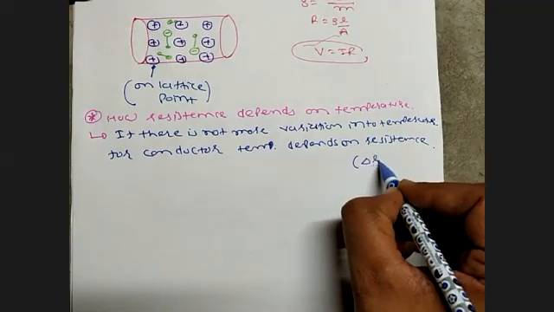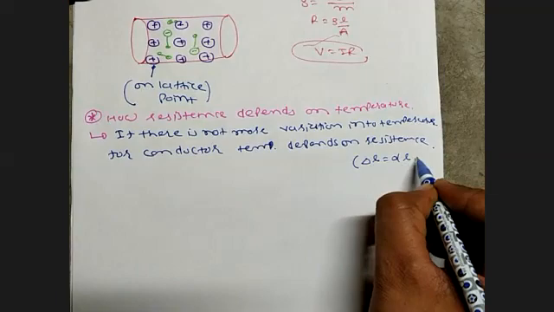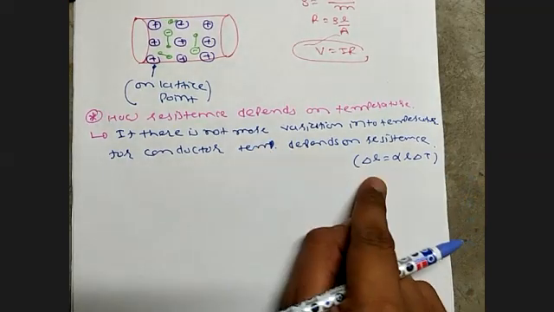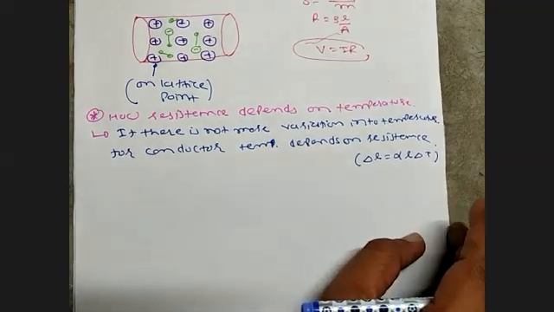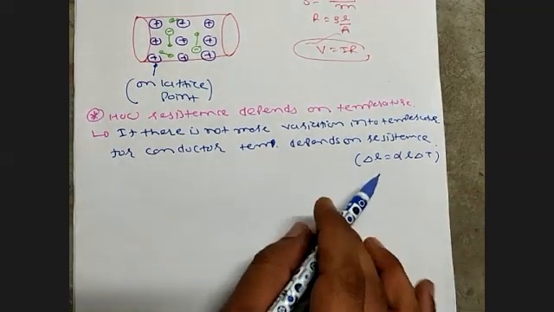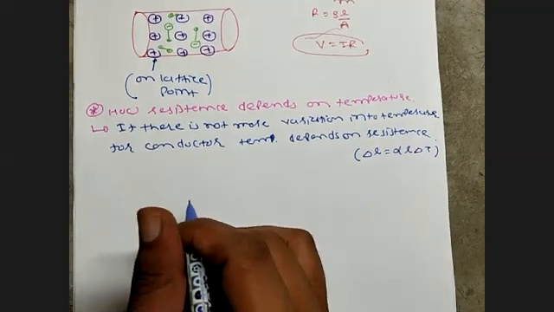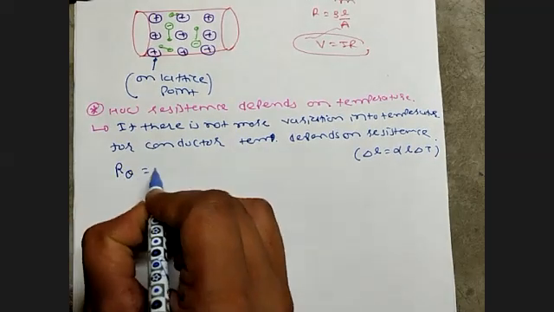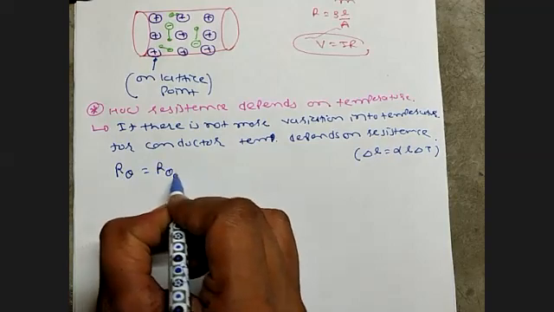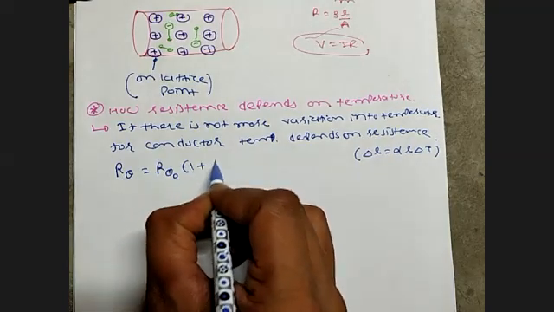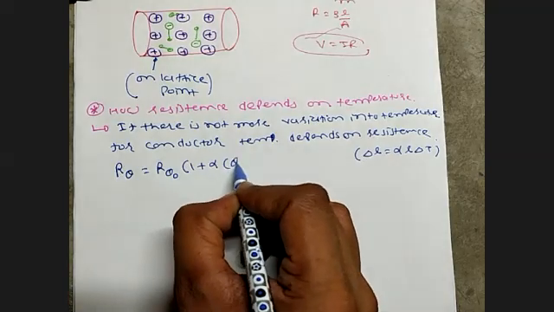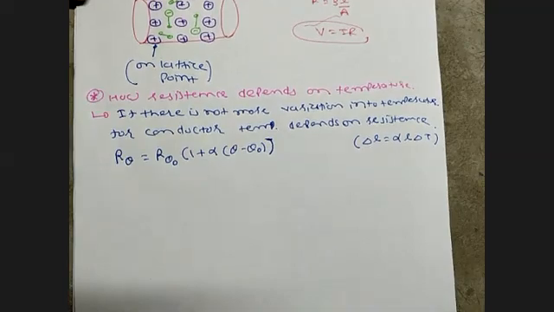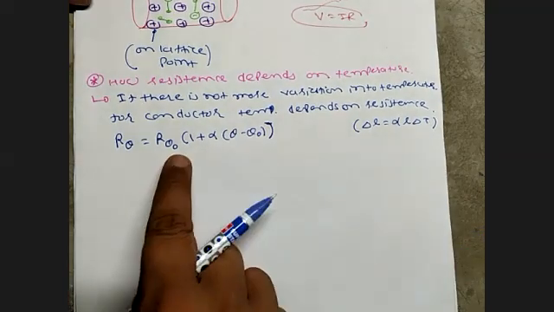Just like the equation delta L is equal to alpha L delta T, similarly there are equations for resistance in this way. But I do not go through that; I put the direct equation here: R theta is equal to R theta 0 into bracket 1 plus alpha into theta minus theta 0. This is the equation.